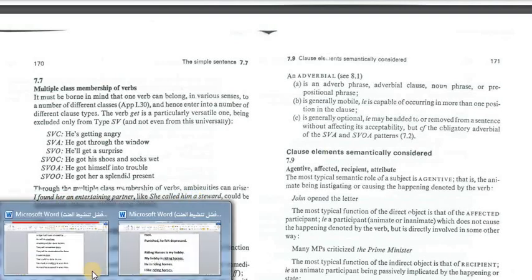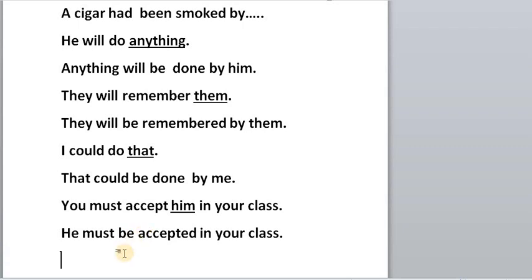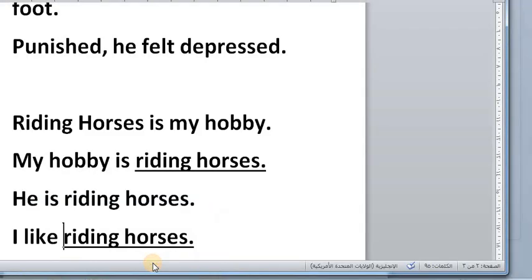I've said that I'm going to give some examples about the type of sentence which has some elements as a clause. For example, riding horses is my hobby. Here I have a sentence: riding horses is the subject, is the verb, and my hobby is the complement. Here the subject, riding horses, is not a noun, nor a noun phrase. It is not a pronoun. It is a clause which is in the form of an ing clause, dependent, non-finite.